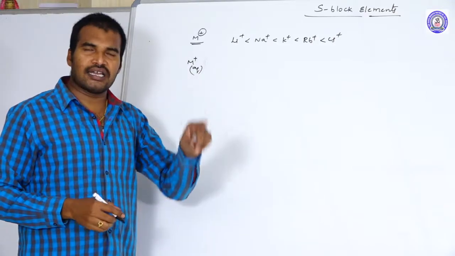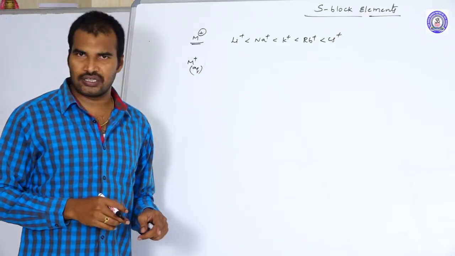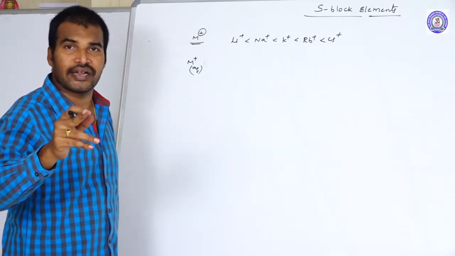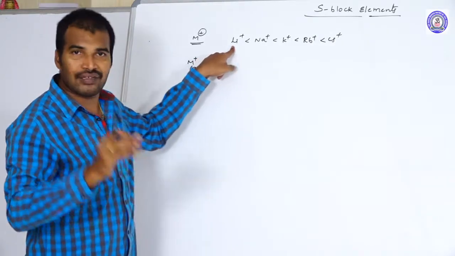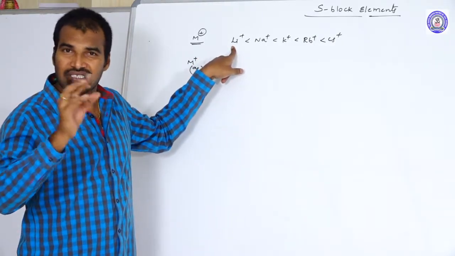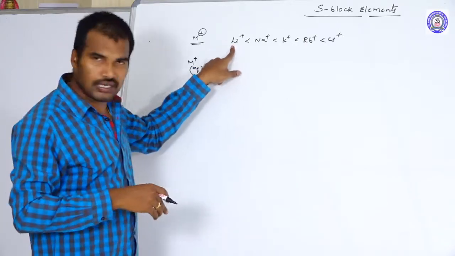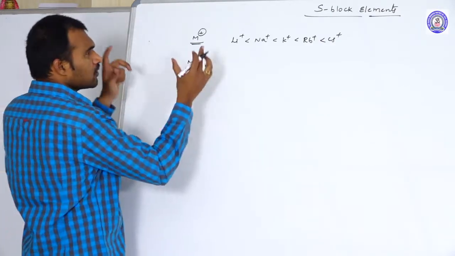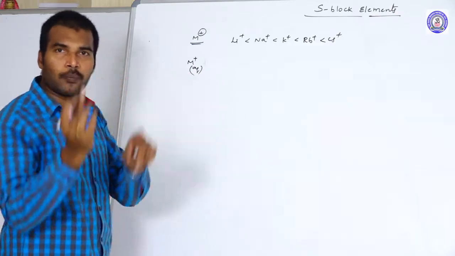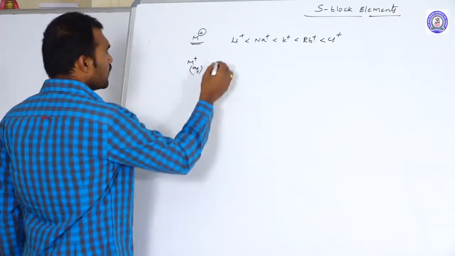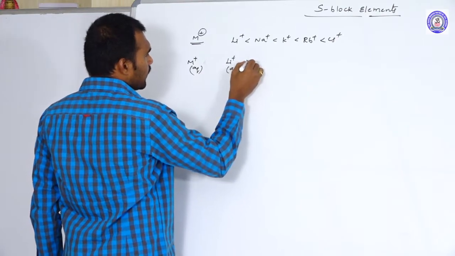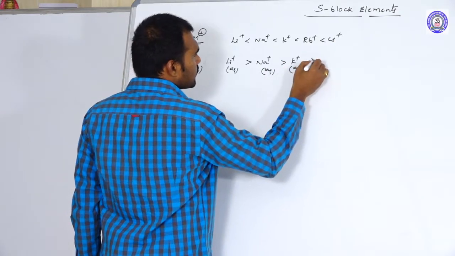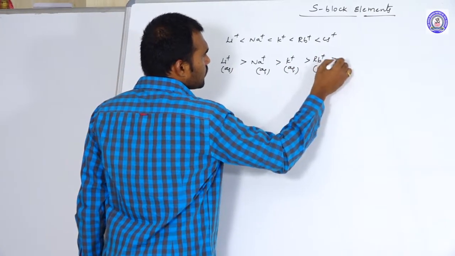The alkali metals and alkaline earth metals have high degrees of hydration enthalpies. Going down the group, the hydration enthalpy decreases. That means the lithium ion has a larger degree of hydration, so more water molecules will surround the lithium ion. So the size of the Li+ ion in aqueous solution will be bigger. That is why the ionic sizes in aqueous solution are quite opposite to the actual ionic sizes: Li+ aqueous > Na+ aqueous > K+ aqueous > Rb+ aqueous > Cs+ aqueous.